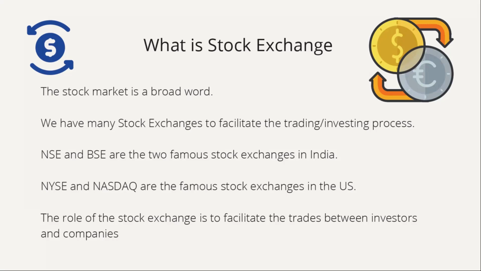By the way, do you know BSE is the oldest stock exchange in Asia? And it is also the biggest stock exchange in the world in terms of listed companies. At the moment, it has listed over 5,500 companies. Similarly, NYSE and NASDAQ are the two famous stock exchanges in the US. Basically, the role of a stock exchange is to facilitate the trades between investors and companies, and they will also look after the settlement process as well.